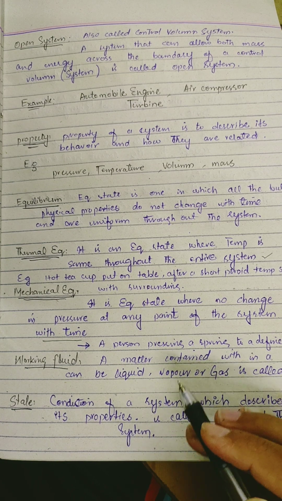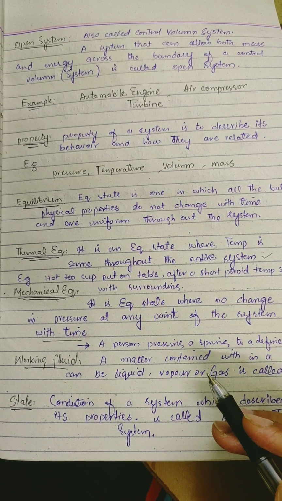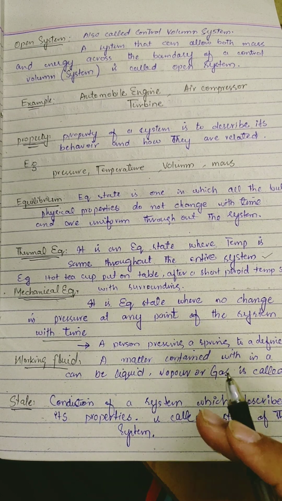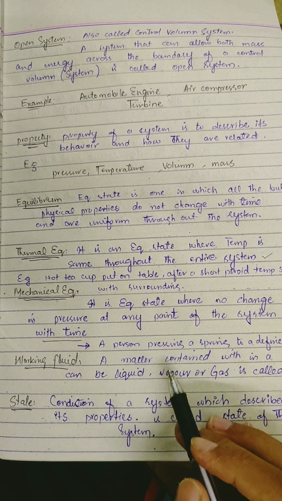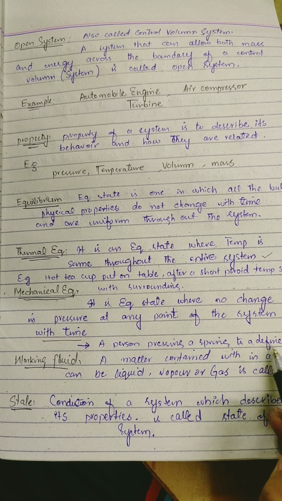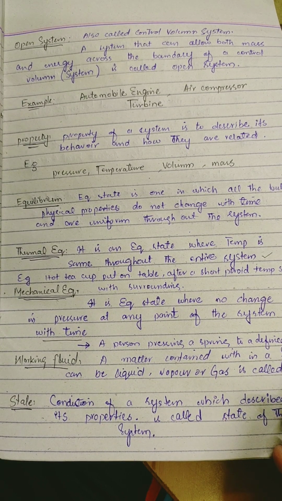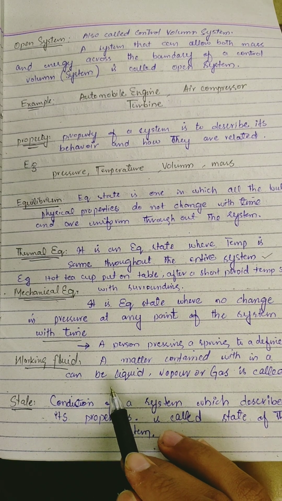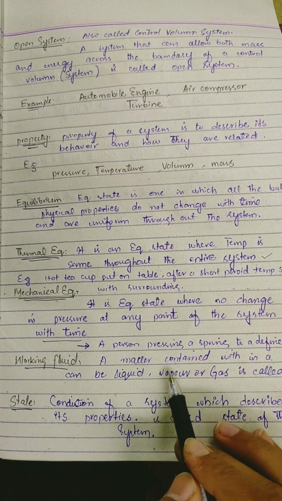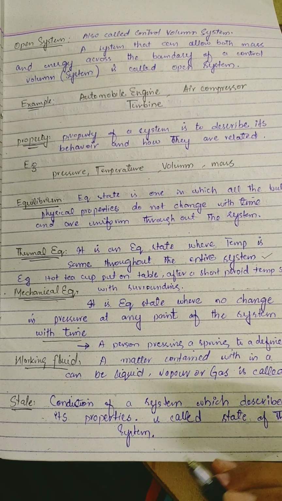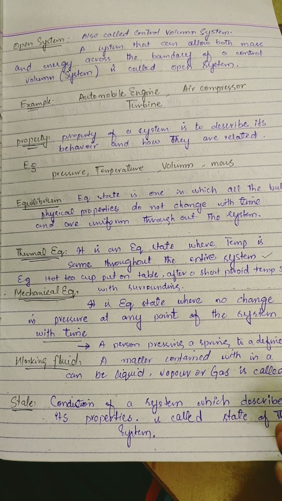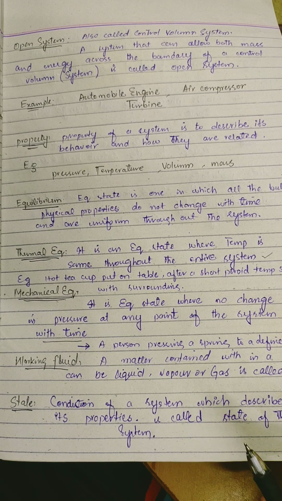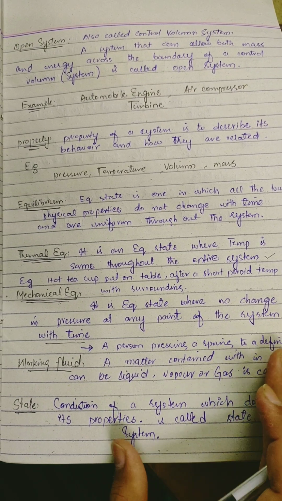Equilibrium state where no change in pressure at a point of a system with time, जिसमें टाइम के साथ एक पॉइंट पर प्रेशर में चेंज नहीं आता. A person pressing a spring to a defined point, it is an example. Working fluid: a matter contained within a system, which can be liquid, water or gas, is called working fluid. A condition of a system which describes its property is called the state of a system.